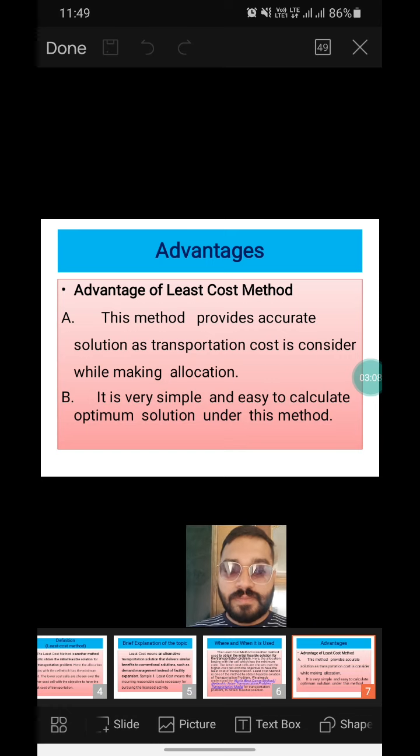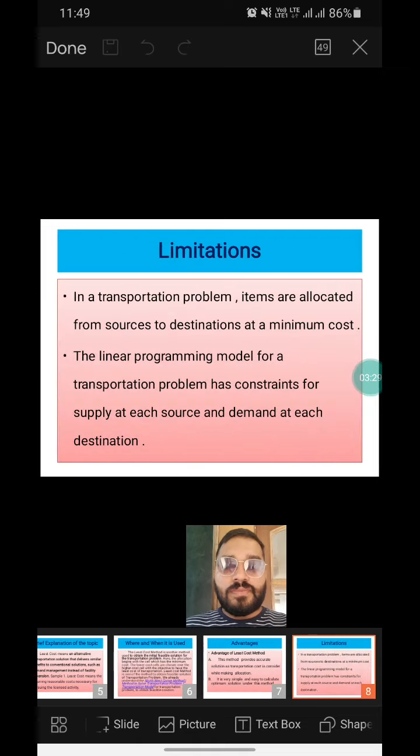The advantages of the least cost method. One is this method provides an accurate solution as the transportation cost is considered while making the allocation, and second one is it is very simple and easy to calculate the optimum solution under this method.